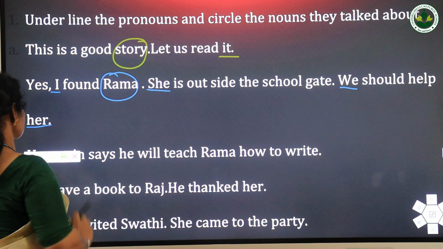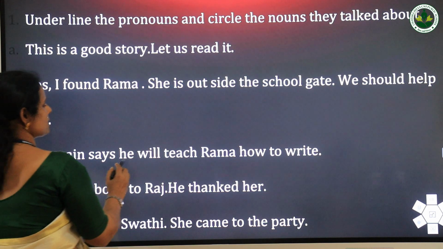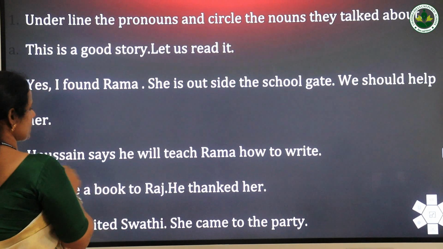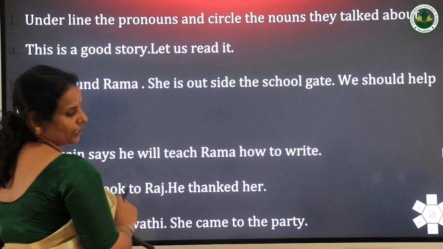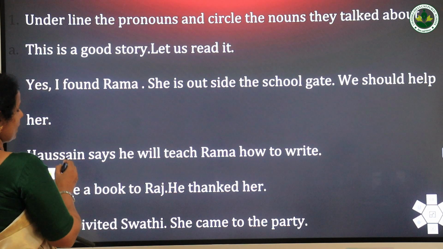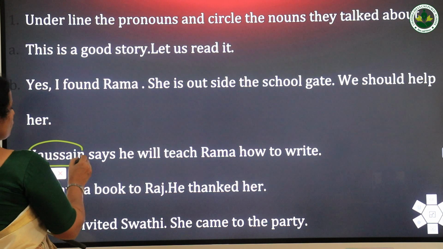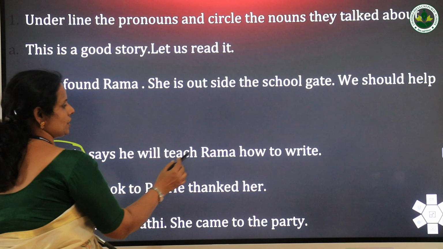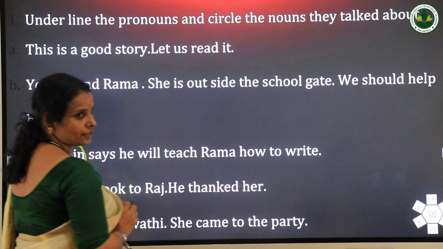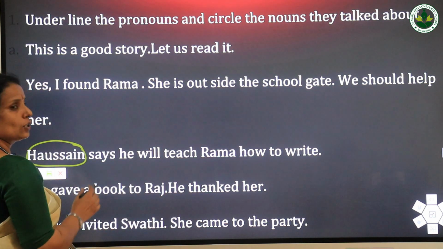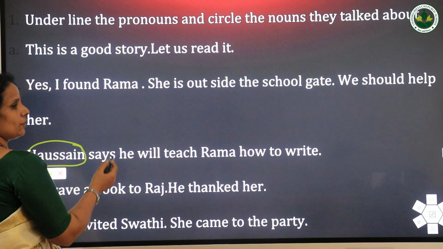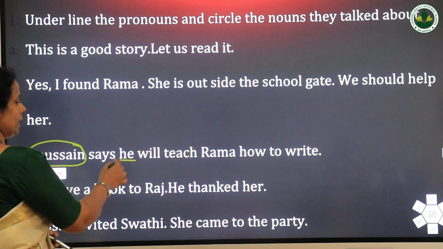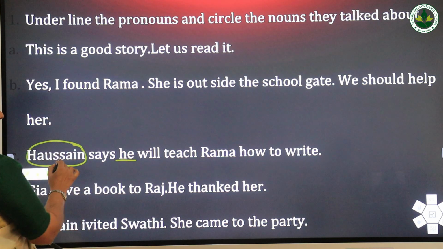Then the next sentence. Hussein says he will teach Rema to write. Here the noun is Hussein. Here who is teaching Rema to write? Hussein. So instead of Hussein, which pronoun is used here? He. So you have to underline the pronoun he here, and Hussein, that's a noun.